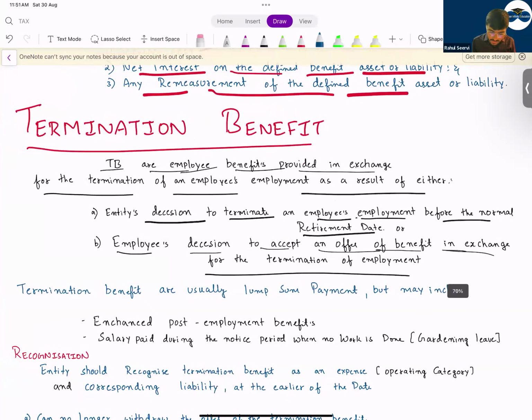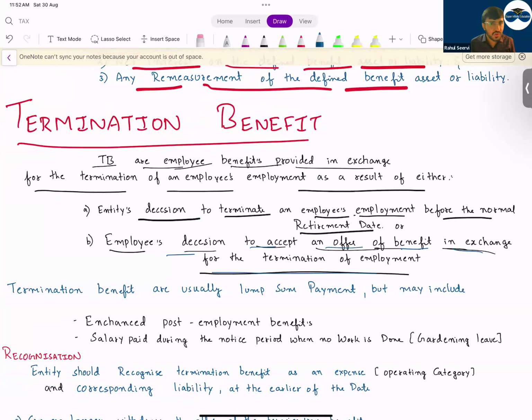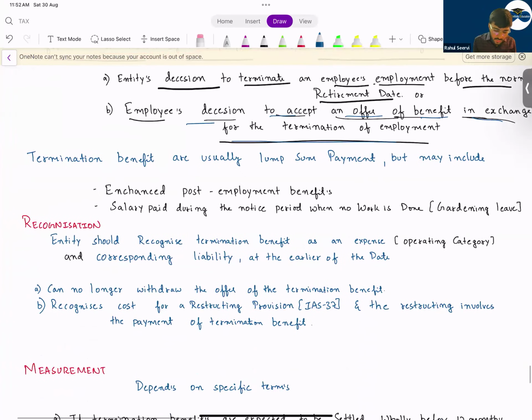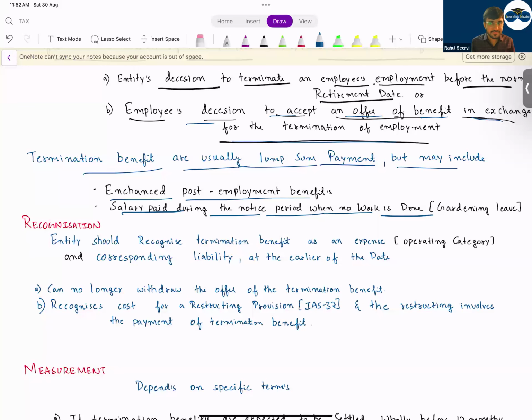The employee's decision to accept an offer of benefit in exchange for the termination of employment means the company is giving an option to the employee to leave the company and they are paying some amount to them. Termination benefits are usually lump sum payment but may include enhanced post-employment benefit and salary paid during the notice period when no work is done.